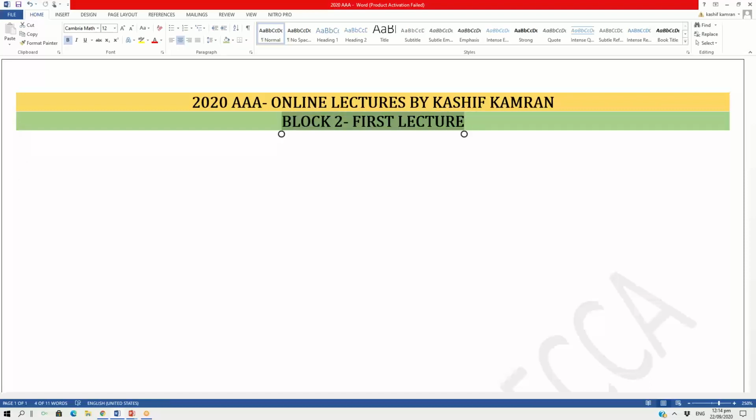So I will be numbering them so that you can maintain them and you can have a proper order of them. Now, in terms of the very first lecture on block 2, what you need to understand is that this block 2, which we are starting today, consists of 2 syllabus areas, right?